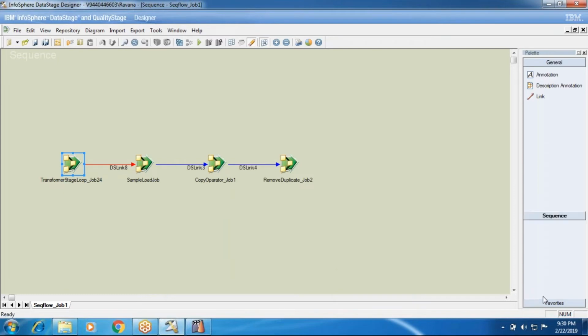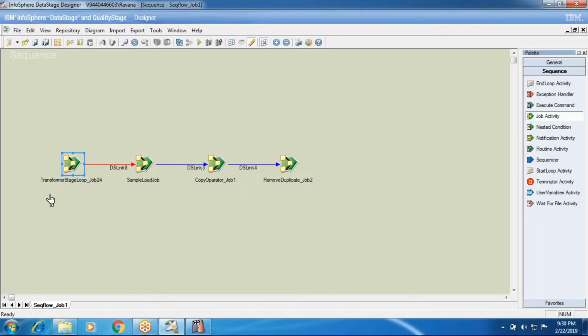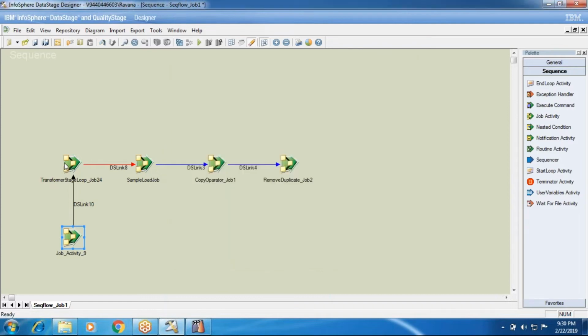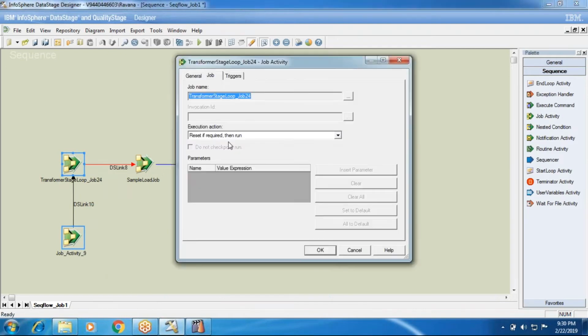First of all, reset only, I'll tell you. Reset means the same job. For example, if you want to do only run, then you just make the job call and you put here reset only. So once you reset, then the job will run. So this is two ways. In some cases, yes, you should do it like that only, because maybe in this job activity there